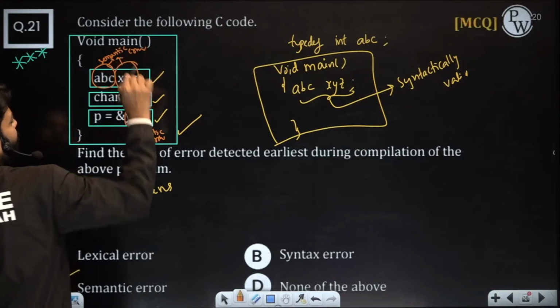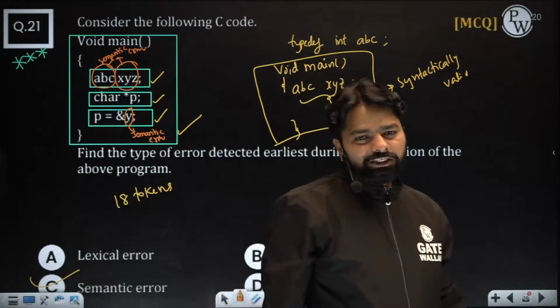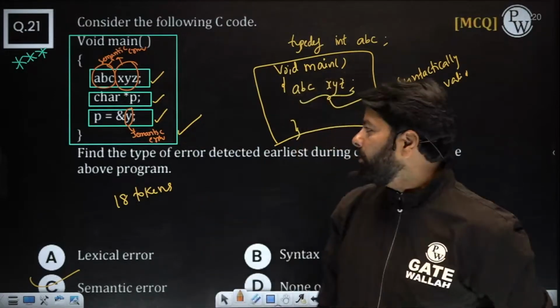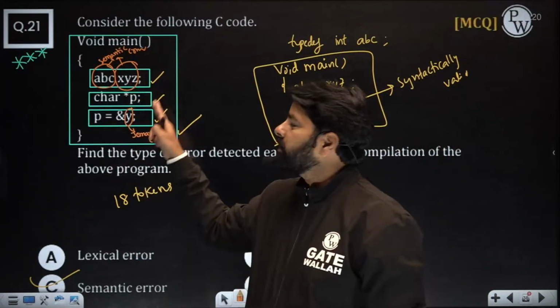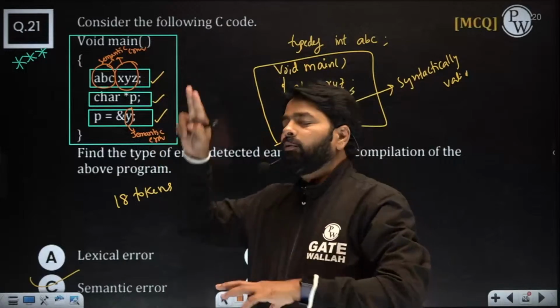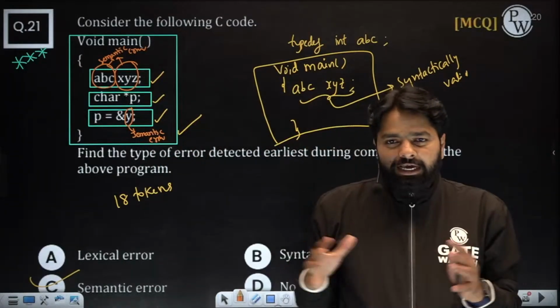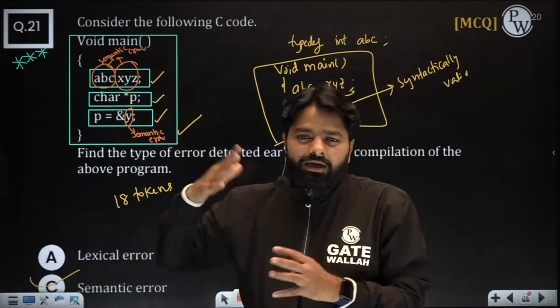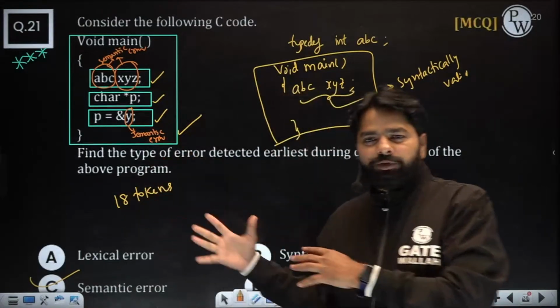In both of them, semantic error. Declaration is missing. Undeclared variables. How many undeclared variables? 3 variables: ABC, XYZ and then Y. The syntax doesn't know that these are the variables or types. The semantic should come into picture and verify.